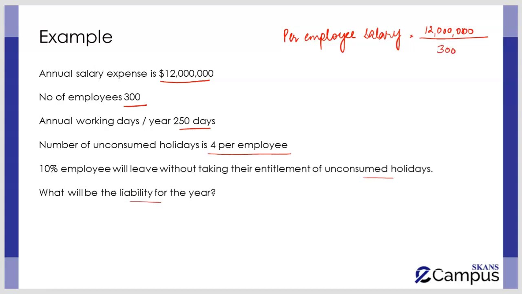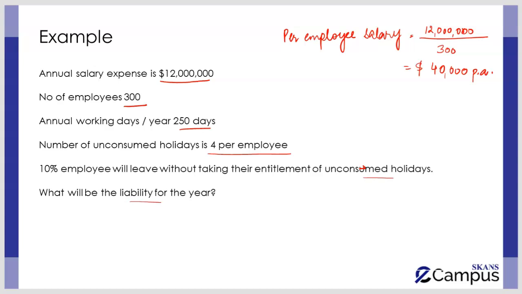So you divide 12 million by 300. It gives you the per employee salary of 40,000 per annum. Please remember, this is per annum salary. Now, in this case, you have to identify what the per day salary per employee is.